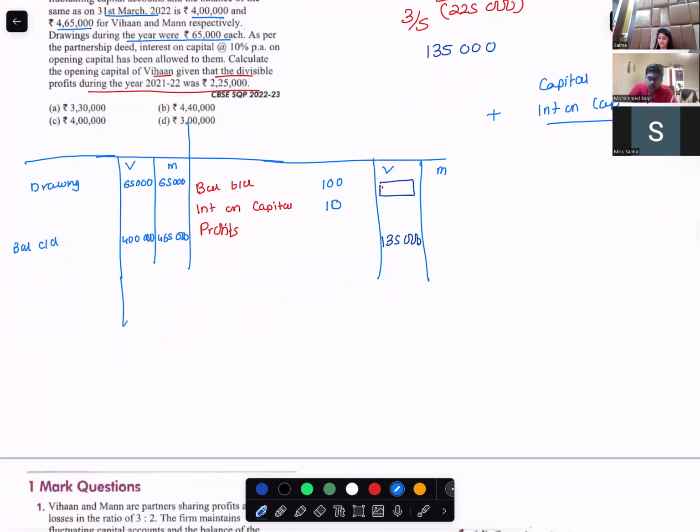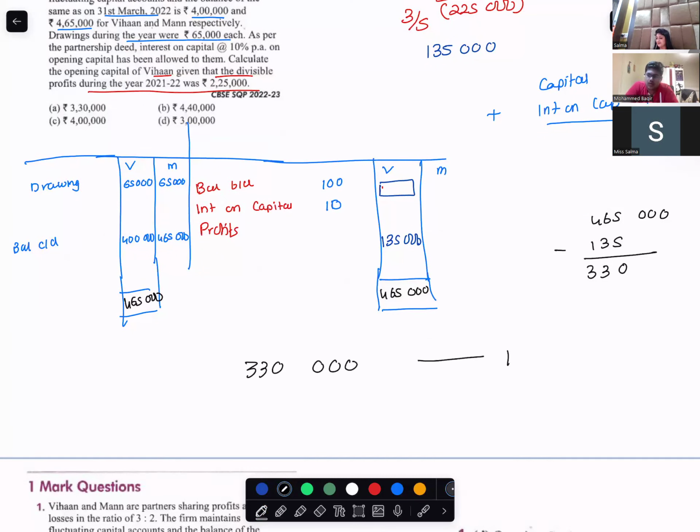So now let's calculate only for Vihan. What would capital and interest on capital sum up to? What is the total of debit? The total of debit is 4,65,000. 4,65,000 minus 1,35,000 will become how much? 3,30,000. So 3,30,000 represents 110, that is capital and interest on capital both.